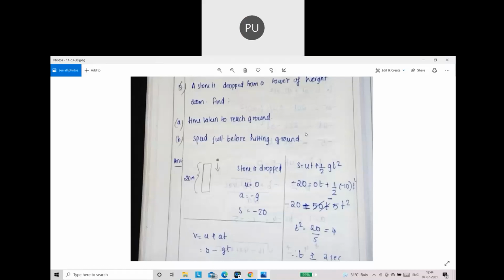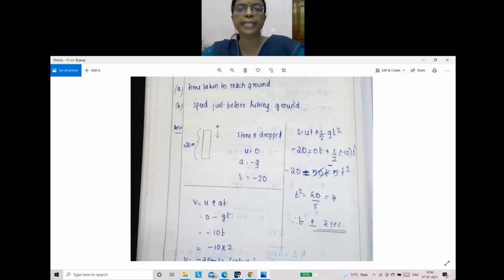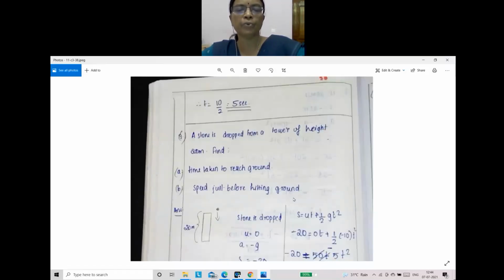Time taken to reach the ground, we can calculate using this formula. What time? Just calculate and tell.